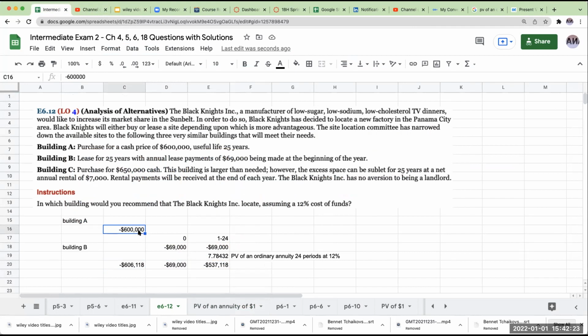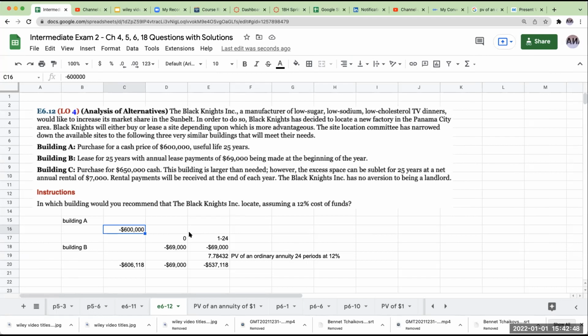But if I lease the building, there may be some other advantages. Obviously, it's going to go on my financial statements, but I may not have to pay like maintenance and other kinds of costs. There's different types of leases. There's something called a triple net lease, and there's also something called full service gross. So again, as you're embarking on your career, you're going to learn more about these terms.